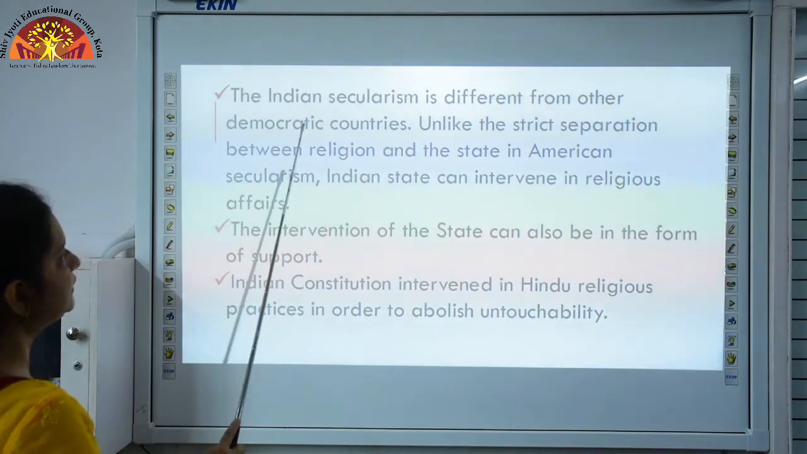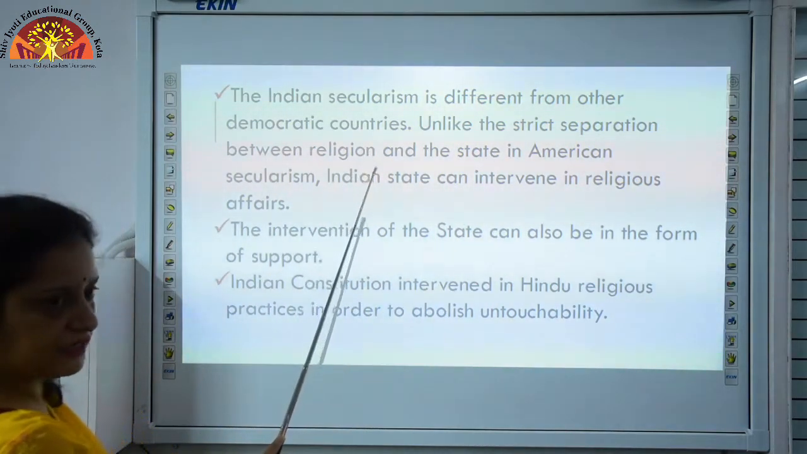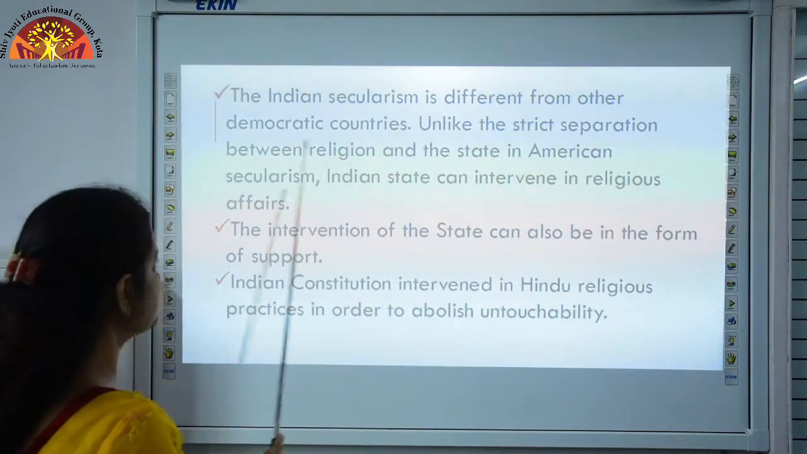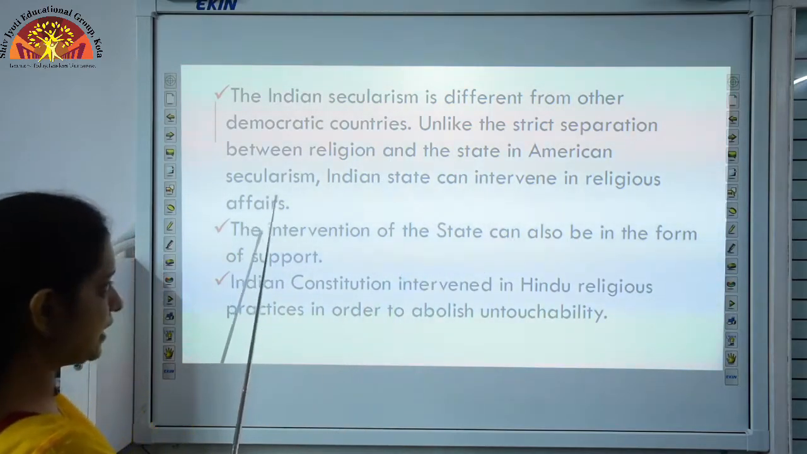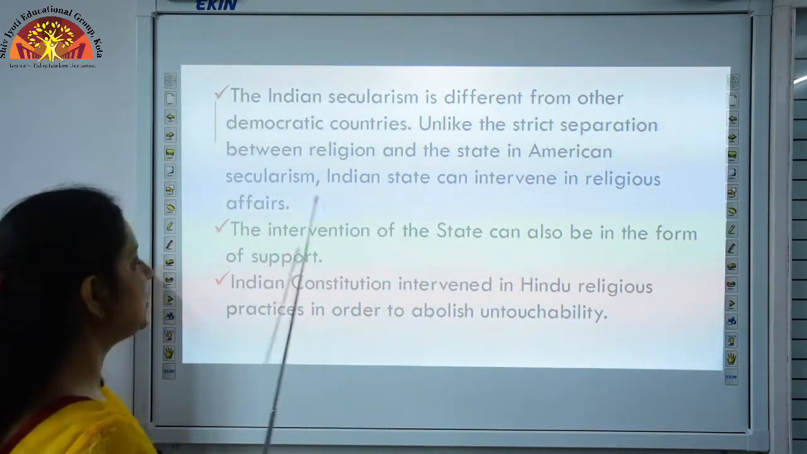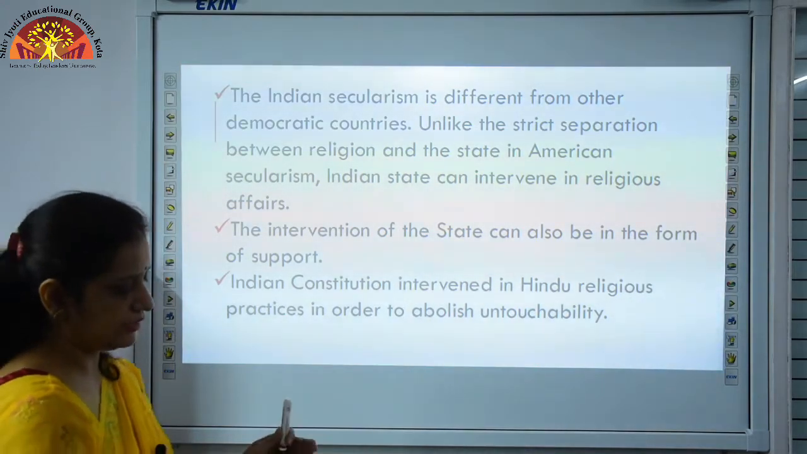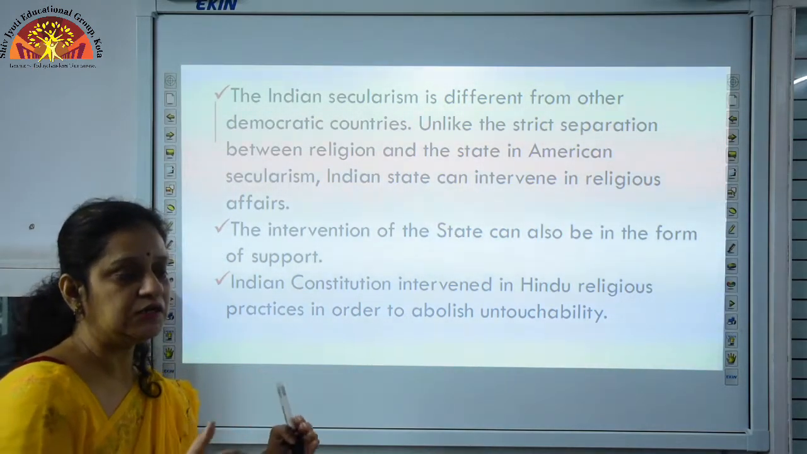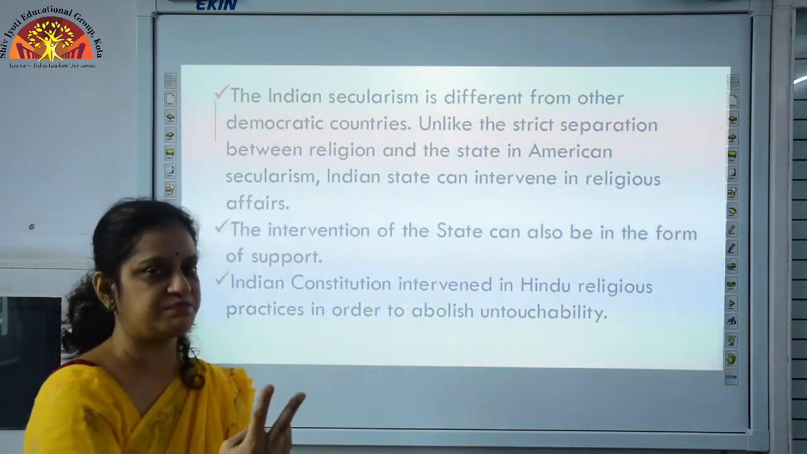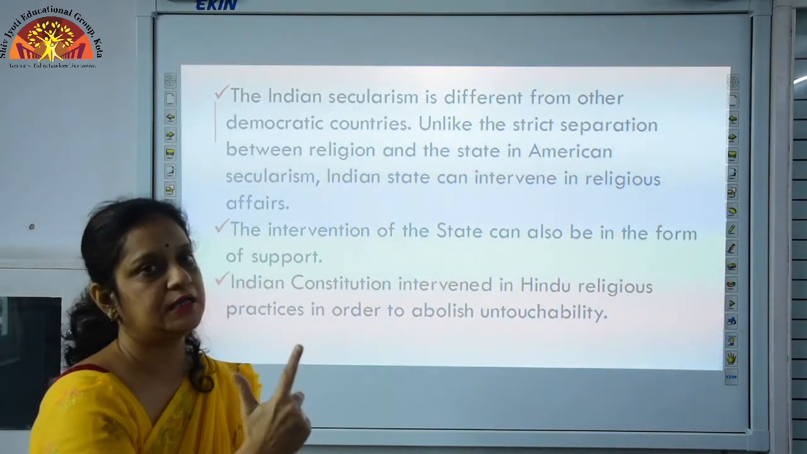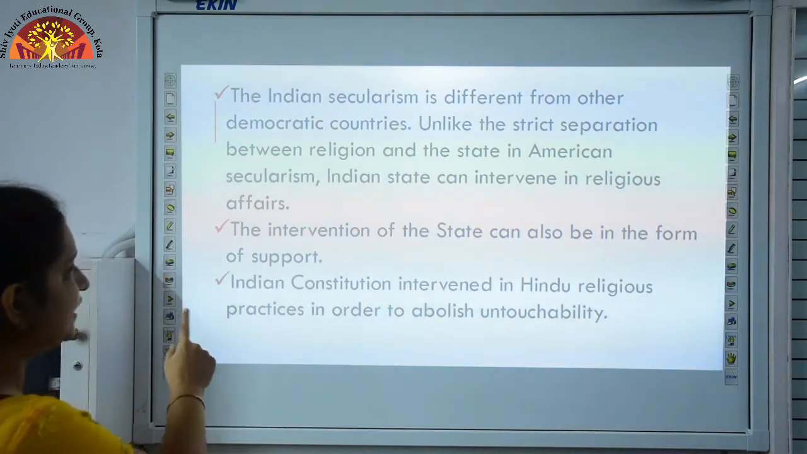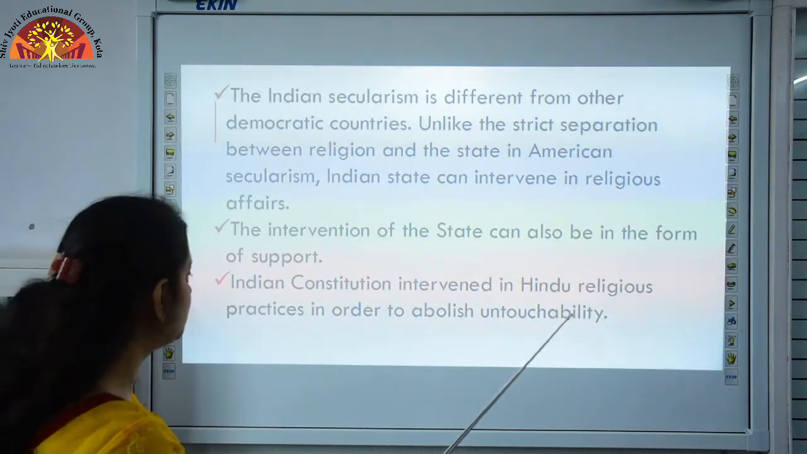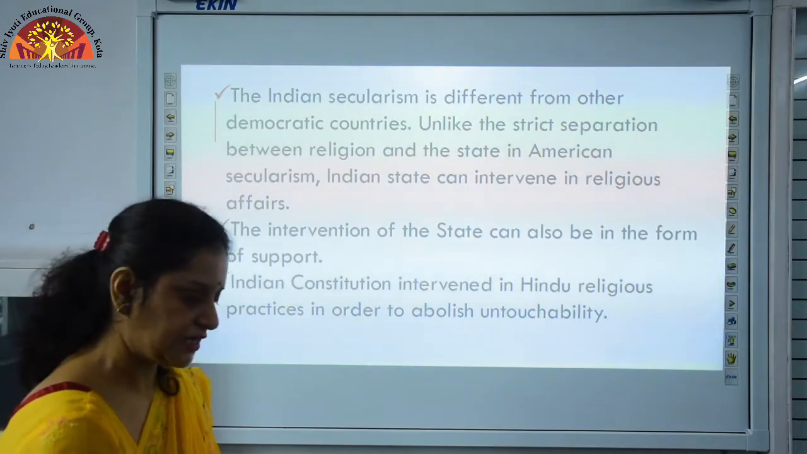Now, Indian secularism is different from other democratic countries. How is it so? I will explain to you through the answer. Unlike the strict separation between religion and the state in American secularism, the Indian state can intervene in religious affairs. I have told you that there is a strict separation between religion and the state, but if we talk about India, the Indian government can interfere in two aspects. One, if some evil practices are going on, another is the kind of support. The intervention of the state can also take the form of support. The Indian constitution intervened in Hindu religious practice in order to abolish untouchability.